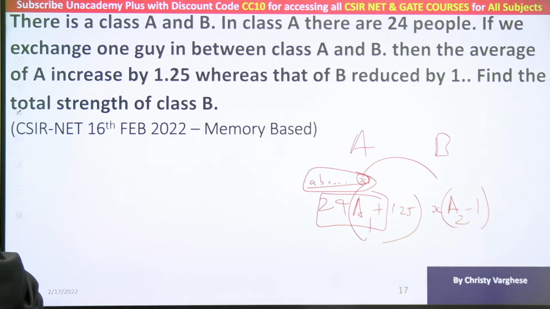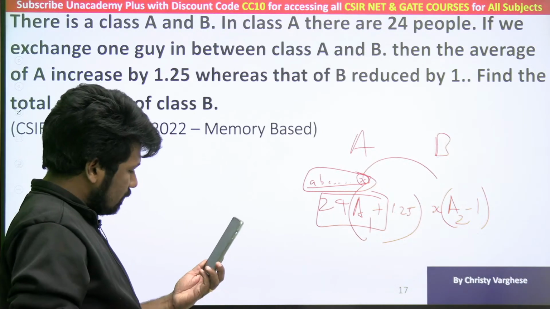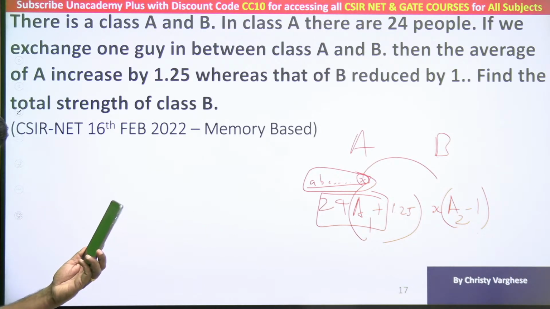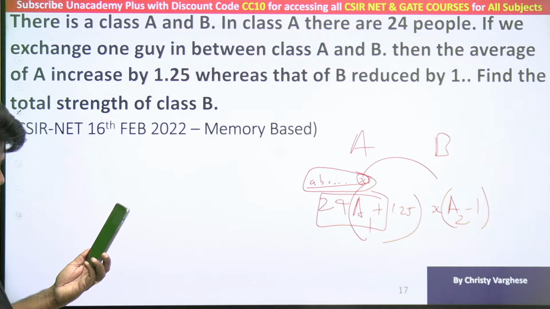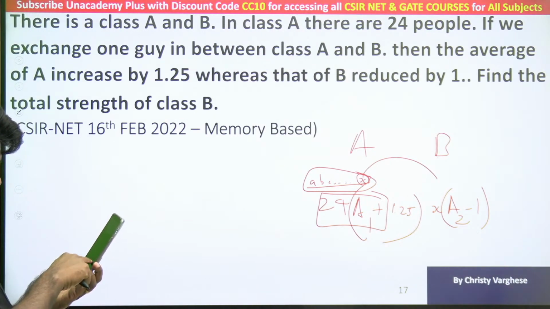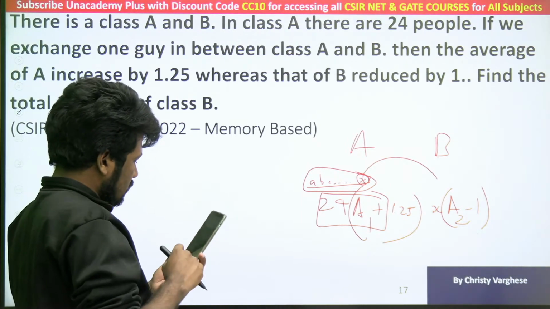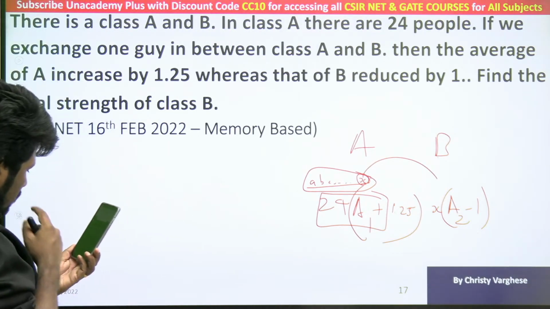But still the A1 and A2 connection is not given. Is there anything more in the question? Anyone remember? Anything more on this question? Anyone remember?